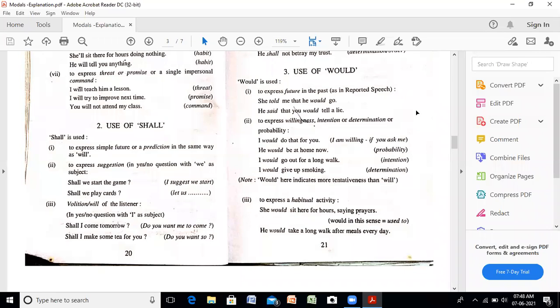Balpreet, beta, wait. You can ask your questions at the end. You have raised your hand. What do you want to ask? Yes, ask them.